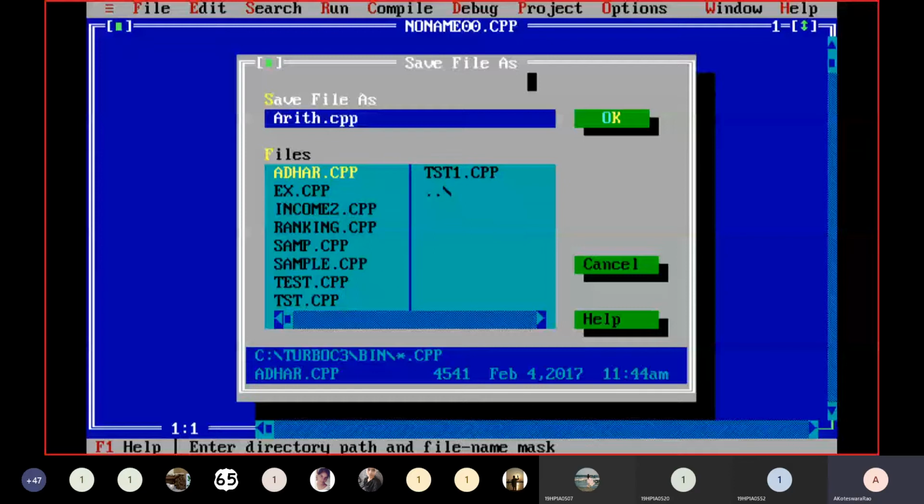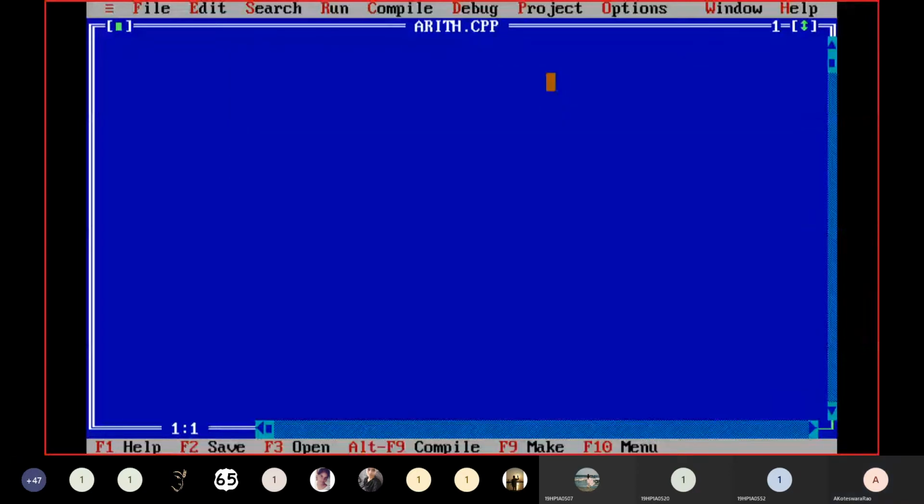All of you please open your running notes and make a note there. All C++ programs should be saved with the .cpp extension. Is it clear? Okay, fine.